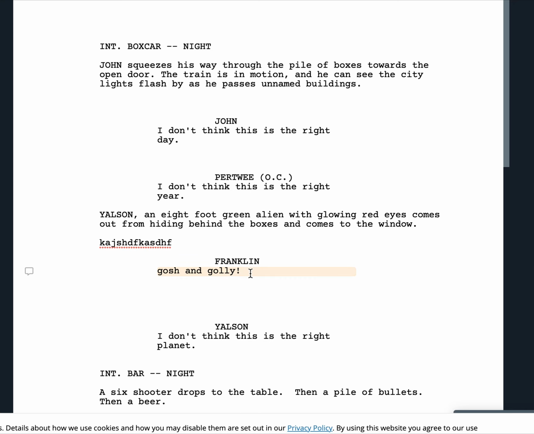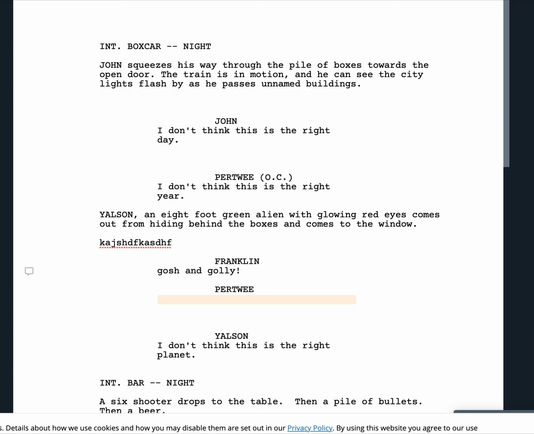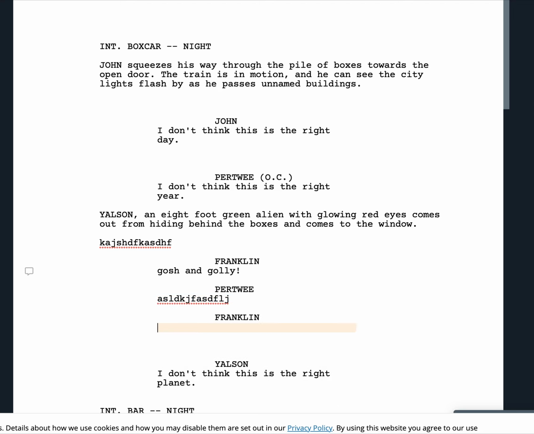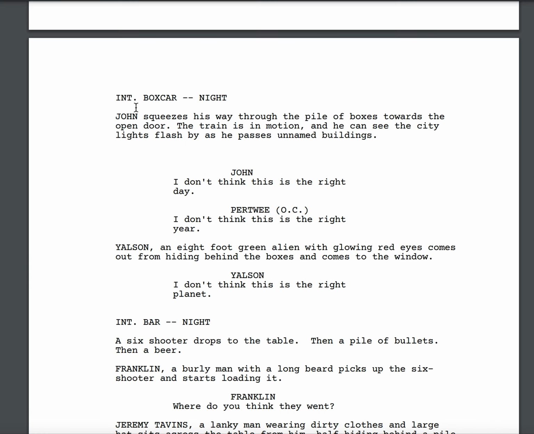So here I'm hitting Enter, then I hit Tab, it goes into a name, hit Enter, and I'm already in here. Enter again, hit Tab, Enter again. So anyway, we have the description of what's going on here. This is John. We have him centered up over his dialogue. We have this other character.